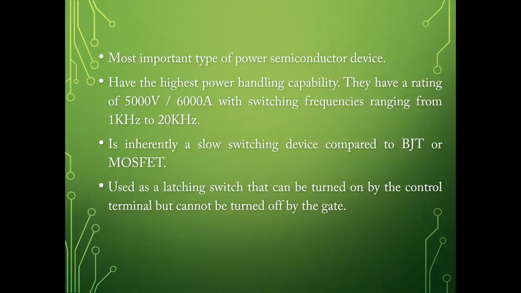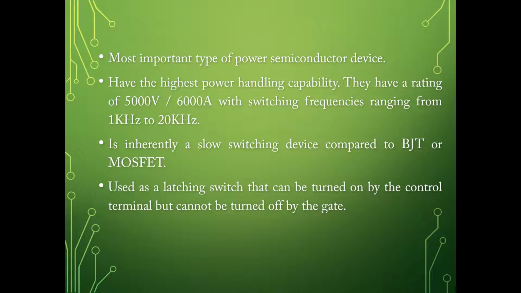We will see how it works as a latching device. These are a few features of thyristors. I repeat, it has higher power handling capability and lower on-state conduction losses, but when compared to transistors, it has lower switching speed and higher switching losses.